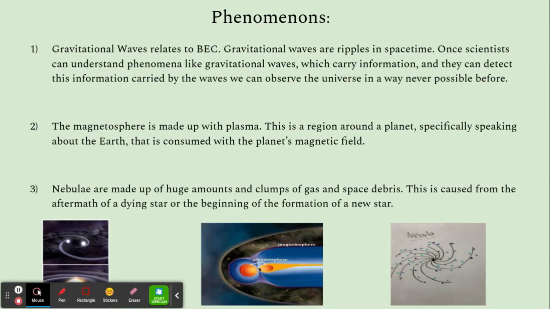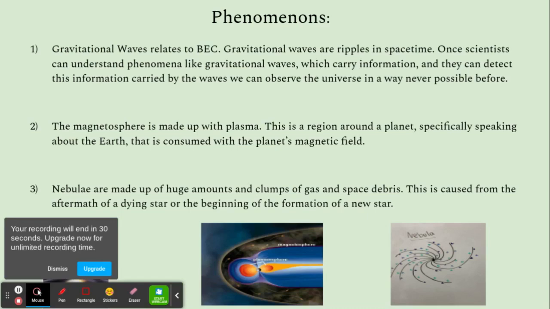Nebulae are made up of huge amounts and clumps of gas and space debris. This is caused by the aftermath of a dying star or in the beginning of the formation of a new star. The gravity of the space dust and these gases slowly drift into one another, creating larger clumps of matter. The gaseous forms of these in space are heated up at high temperatures into the center of the phenomena, taking in the dust particles, creating the beginning of new stars.